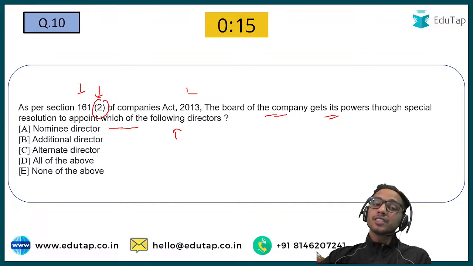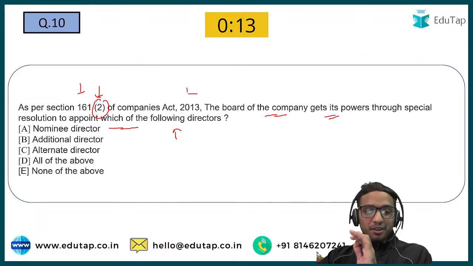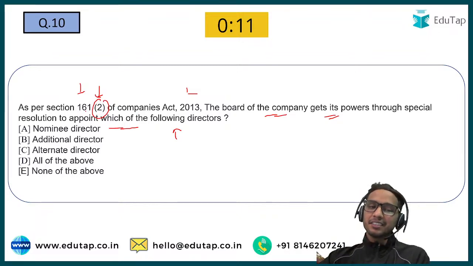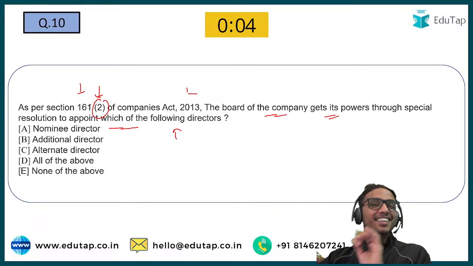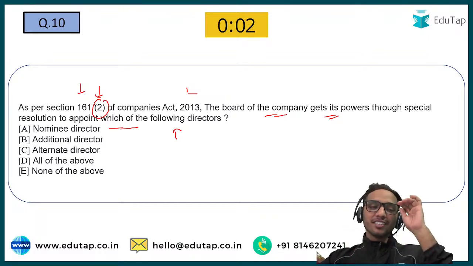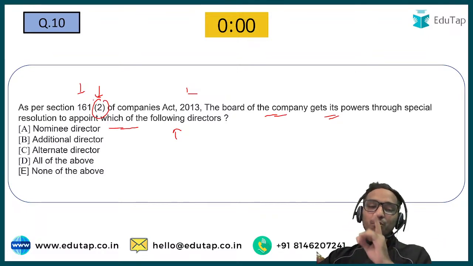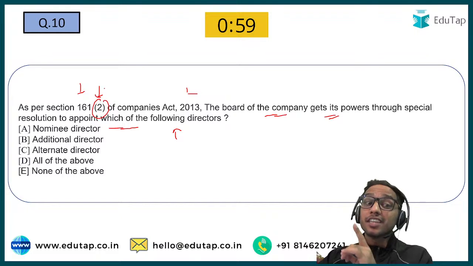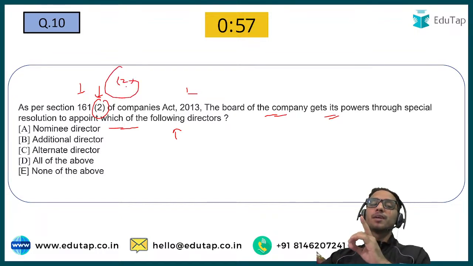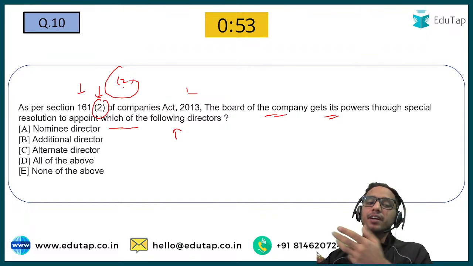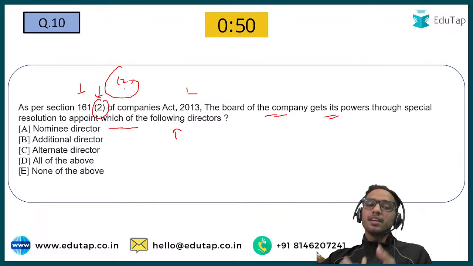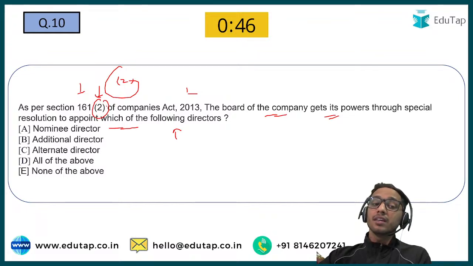So as per section, see, few of you might be correct here. Okay, I have got a lot of answers here. Now look at the question very carefully. It says, as per section 161 subsection 2. I'm not talking about as per section 161. If it were only 161, then it talks about additional and alternate director as well. But we are right now talking about only subsection 2.